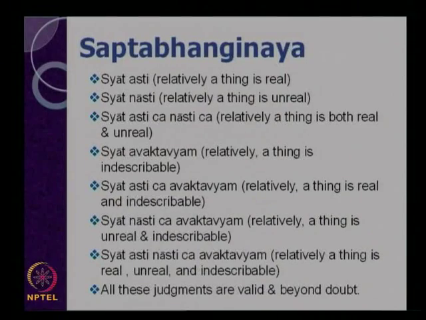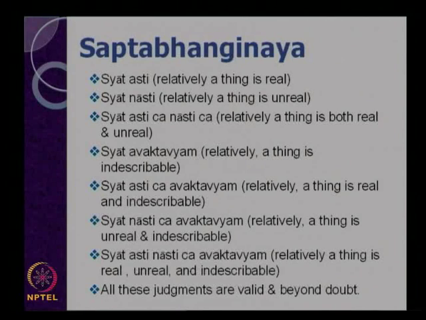Now the last point: Syad asti nasti cha avyaktavyam, that means relatively a thing is real, unreal and indescribable. Just recapitulate the third point, Syad asti cha nasti cha. From a particular standpoint you can claim that a thing is real, and your friends or other cognizers can claim that a thing is unreal. When you claim a thing is real, it has a particular existence and exists with so and so features.